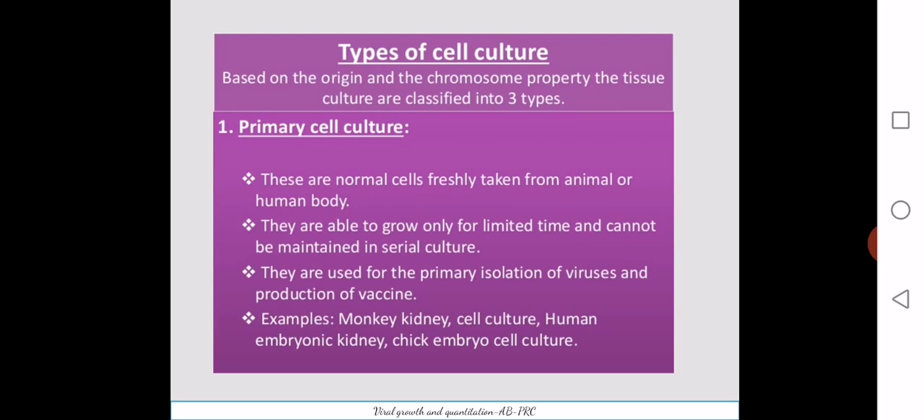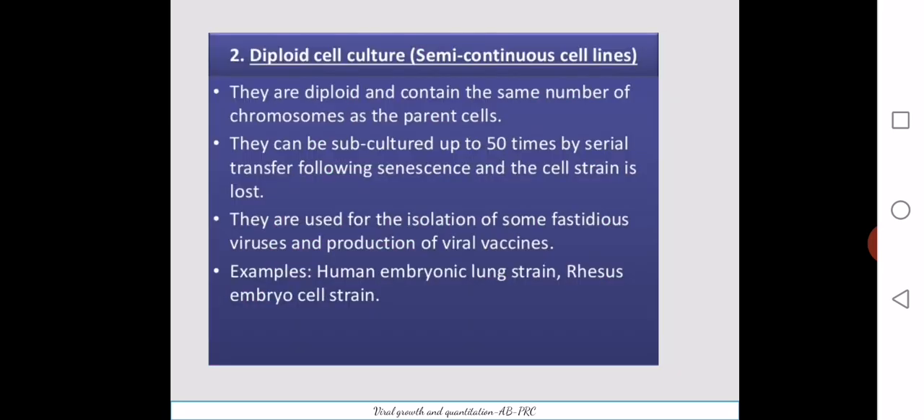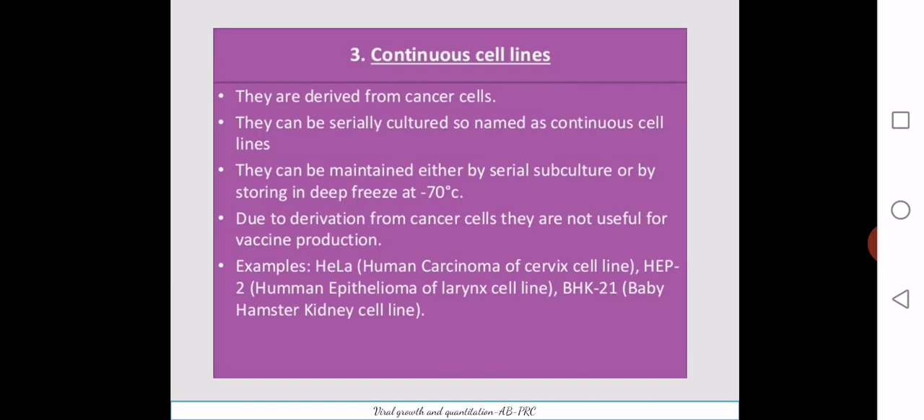These are used for the primary isolation of virus and production of vaccines. Various examples are given like kidney cells, kidney cell culture, human embryonic kidney, and chick embryo cell culture. Then the diploid or semi-continuous cell lines. Diploid cells are taken out, and they could be subcultured to some extent, approximately 50 times of serial transfer is possible, and after that they undergo aging and will be removed.